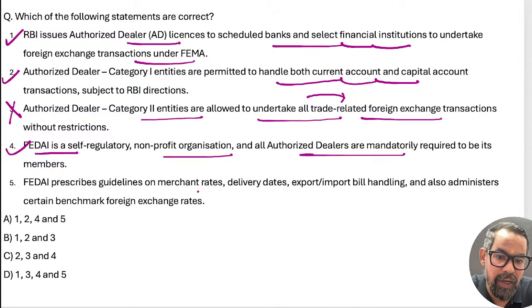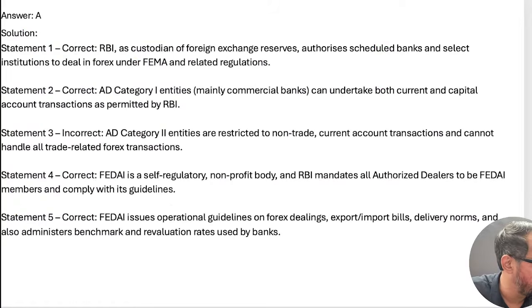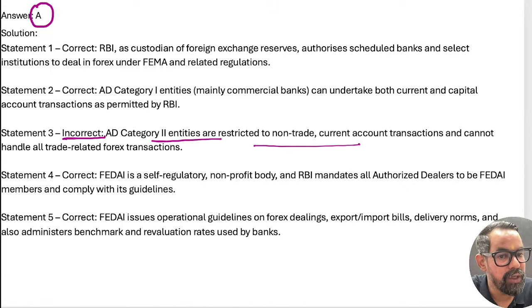It prescribes the guidelines for merchant rate, delivery date, export bills and others. That is also correct. So 1, 2, 4, 5 means option A must be the right answer for this one. Correct? Yes. Okay Vivek sir, fine, done. So option A will be the right answer for this one. So category 2 entities are restricted to non-trade current account transactions.